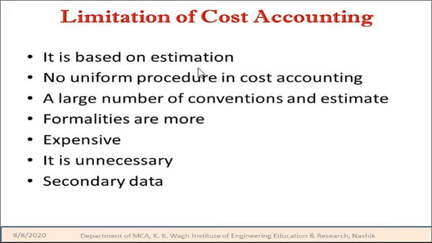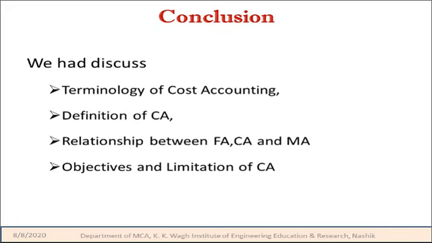And we have secondary data. The data depends on the financial statements for lots of information. If any error or shortcoming is in the information, it creeps into the cost accounting also. These are the limitations of cost accounting.